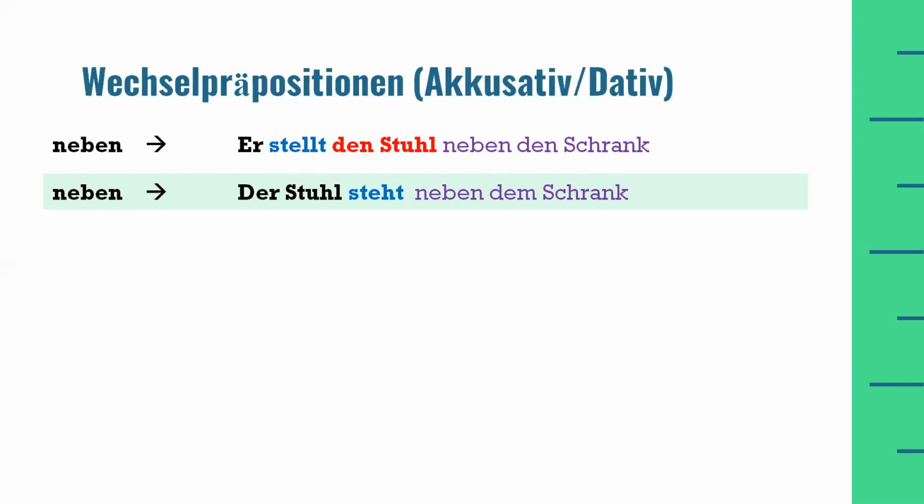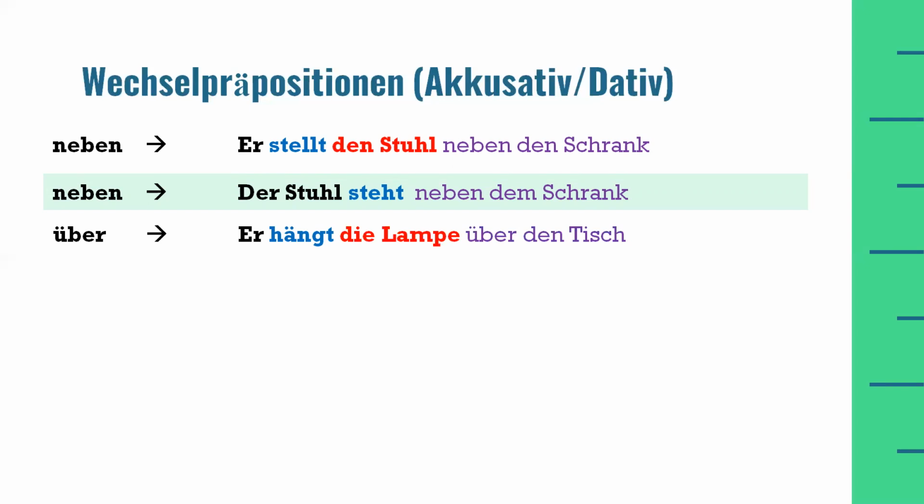Now, if I ask the question for the first example, I will ask, wohin stellt er den Stuhl? And the answer will be, stellt den Stuhl neben den Schrank. And in the second case, I will ask the question, wo steht der Stuhl? Der Stuhl steht neben dem Schrank. Next example is of the preposition über, which means over or above. Er hängt die Lampe über den Tisch.